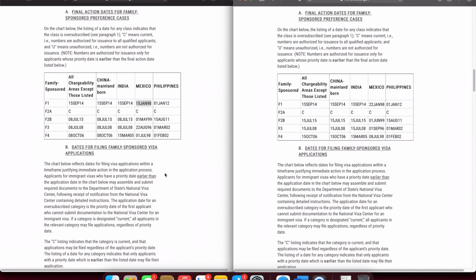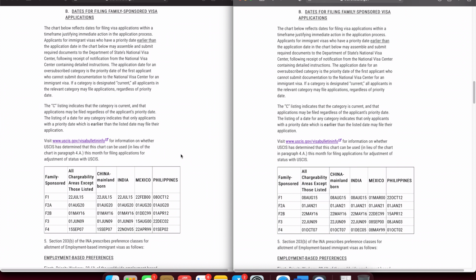There is not a lot of progression in any of these dates, as you can see. As you already know, there is still the plan in place, although it will be lifted pretty soon by the new administration. You can expect that these dates will start to move further. Now the filing dates chart for family based sponsorship has moved slightly. As you can see, some of these dates have changed. Typically these dates change if USCIS is still asking to use the filing dates chart for a certain category. So as you can see, there are certain things that have changed. For F1, it has changed from 22nd July 15 to 8th of August 15, because they are still using the filing date chart in some of the categories.